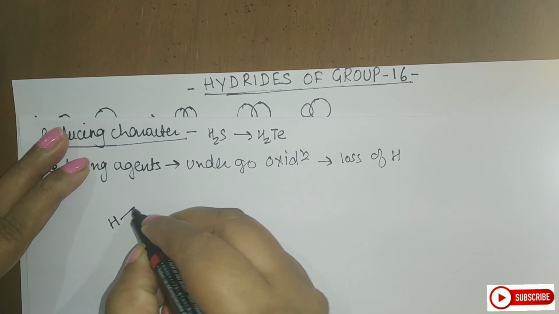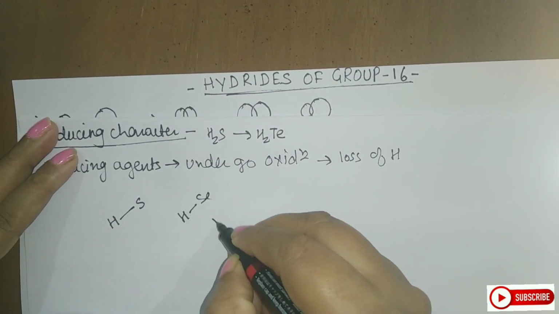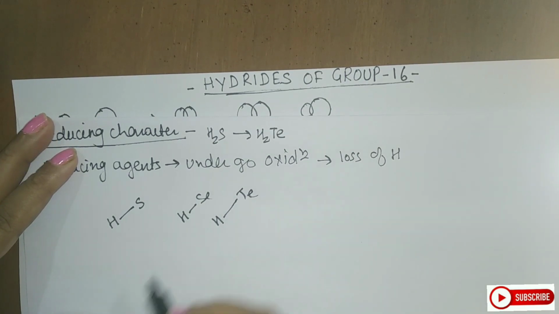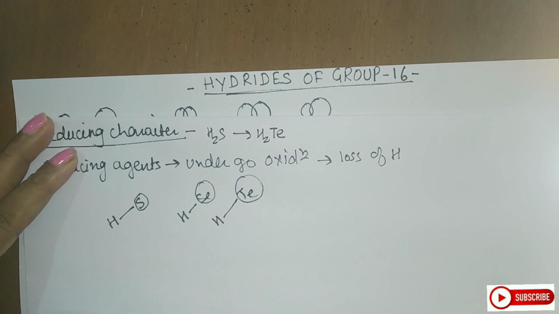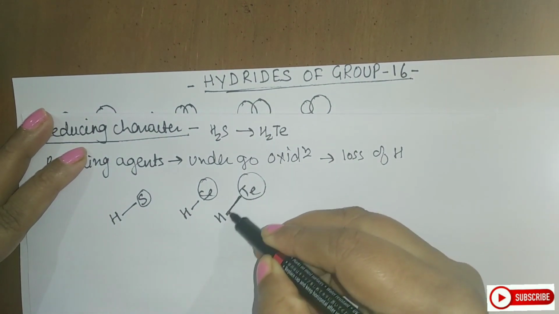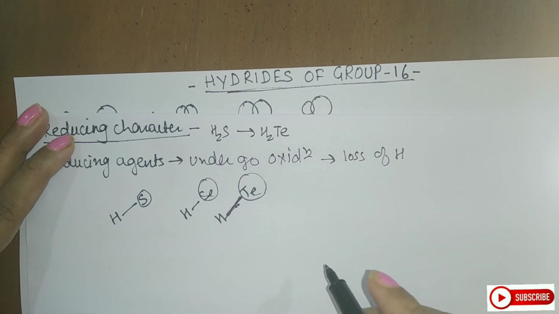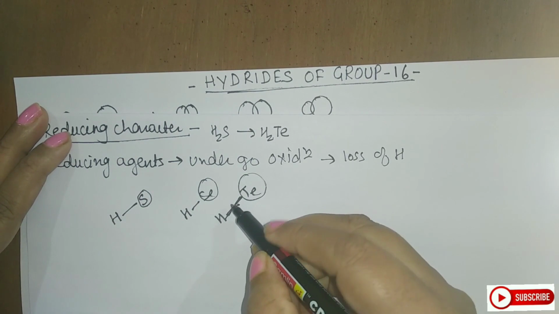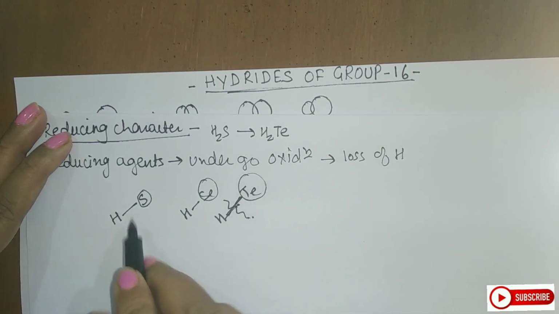So let us start from the H2S bond, that is H2S, H2Se, H2Te. Now, if you see here, what is happening to atomic size? Atomic size goes on increasing. As the atomic size goes on increasing, the bond strength goes on decreasing. As the bond strength goes on decreasing, the bond dissociation energy also decreases, and therefore less energy is required to break this bond here as compared to this.